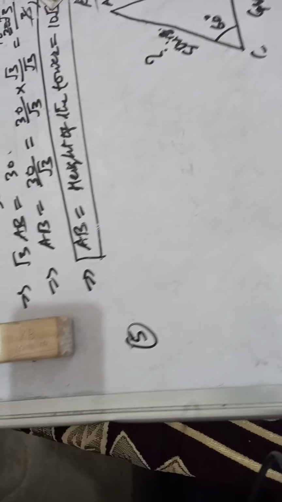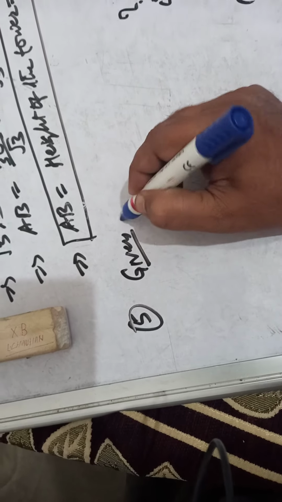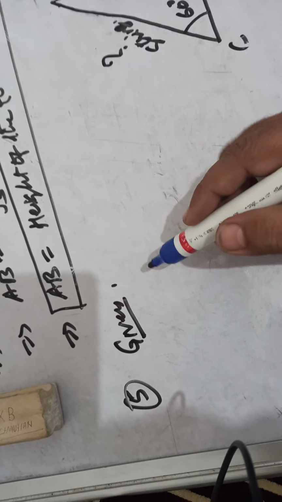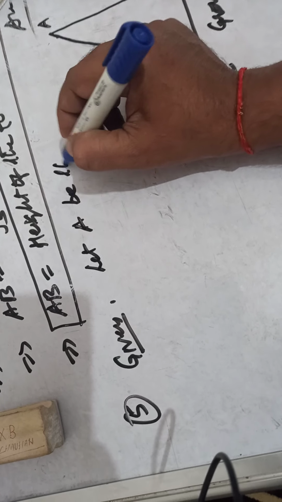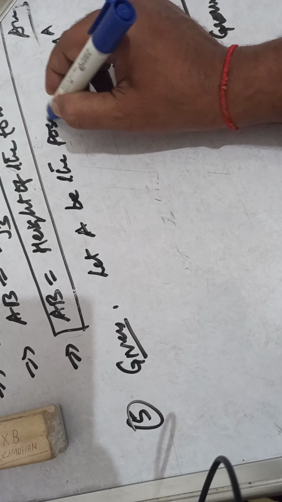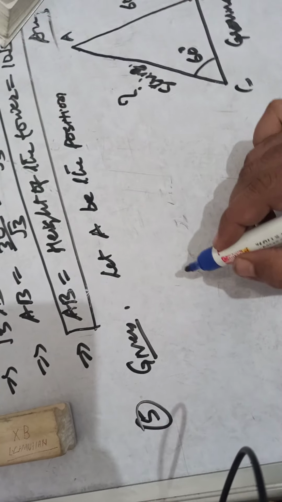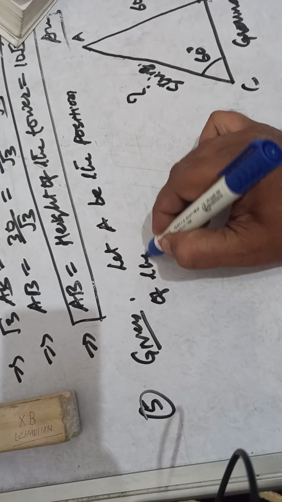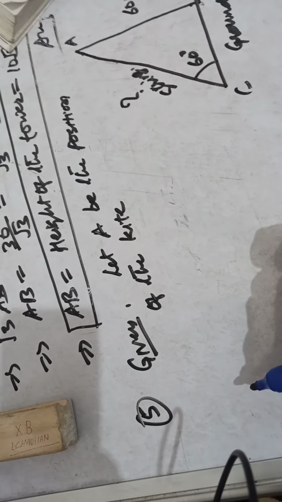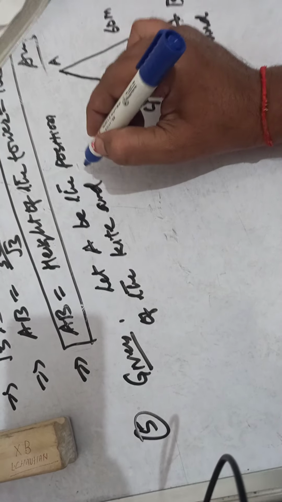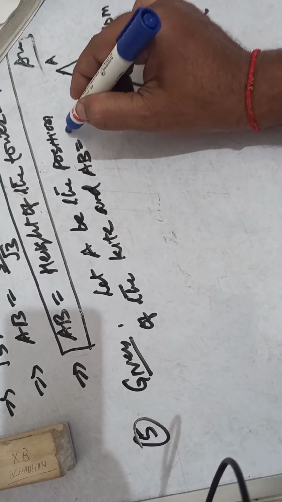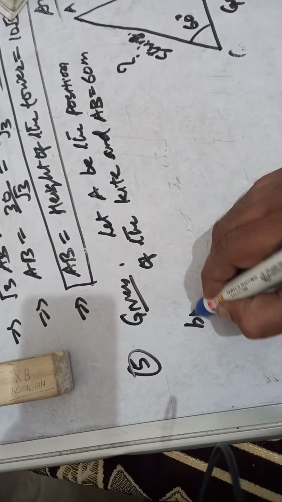Okay children, now let us solve the question and introduce everything we have used. What is given? Let A be the position of the kite, and AB equal to 60 meter.